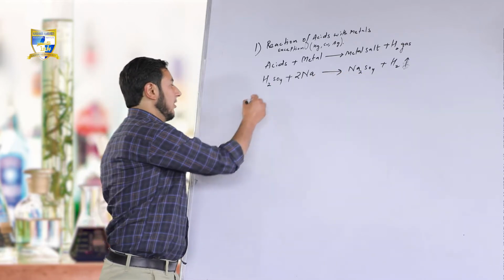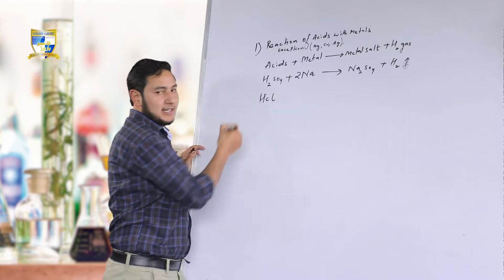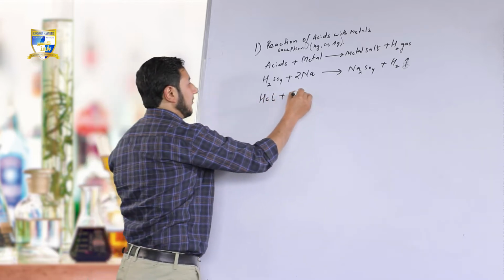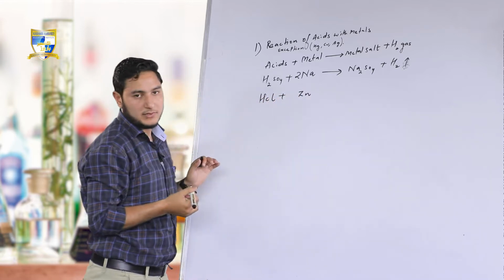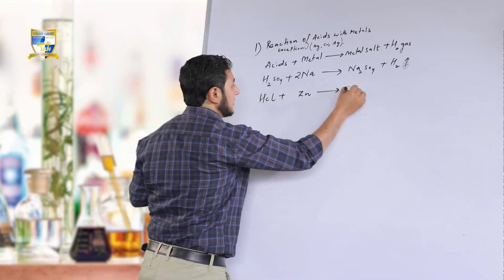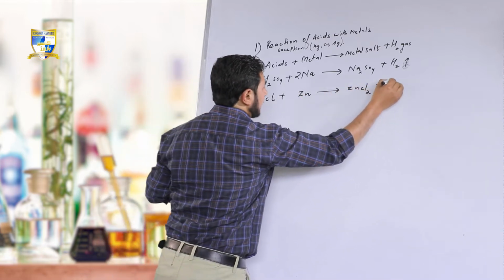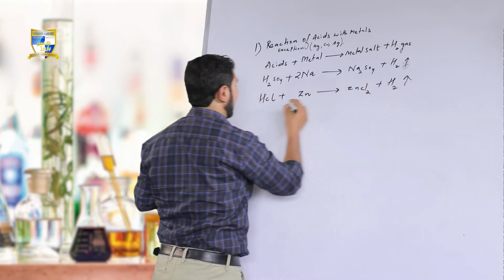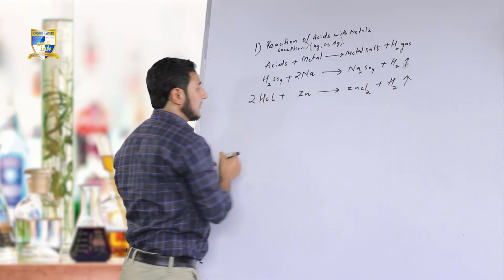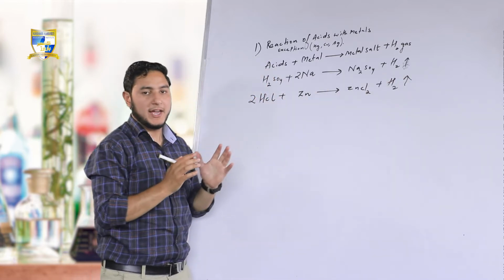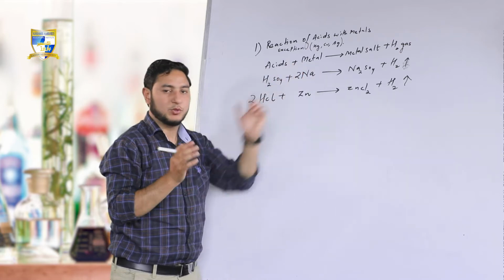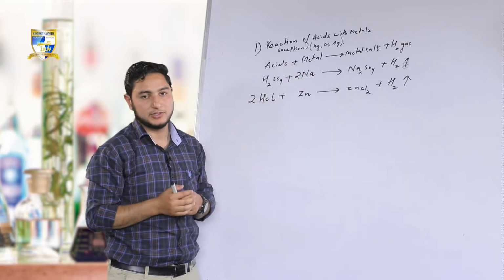Another example of another acid, that is HCl. Putting over here Zn. Fine, it gives ZnCl2 plus H2, balancing this. Clear? So acids react with metals to produce metal salt and release hydrogen gas.